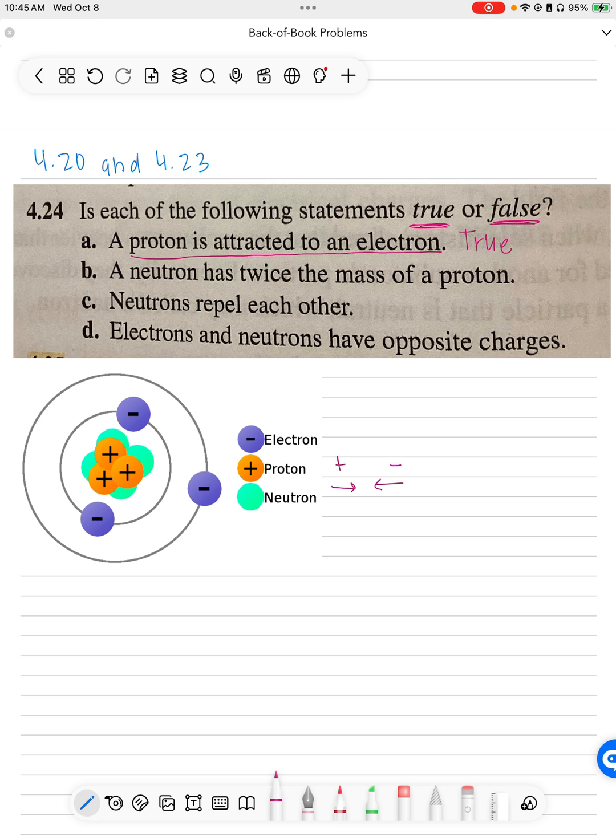A neutron has twice the mass of a proton. Is this true or false? Well, neutrons and protons are similarly weighted. So if a proton weighed 1, then a neutron weighs 1, whatever 1 may be, AMU. So protons and neutrons are the same size. They weigh the same, they have the same mass, but they have different charges. So is a neutron twice the mass of a proton? No, they are the same mass.